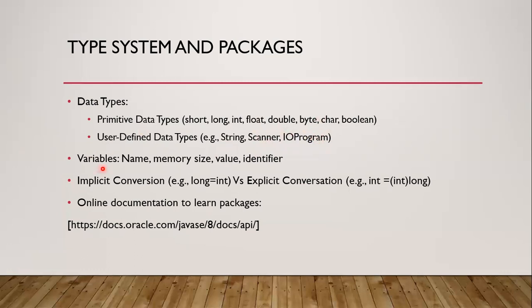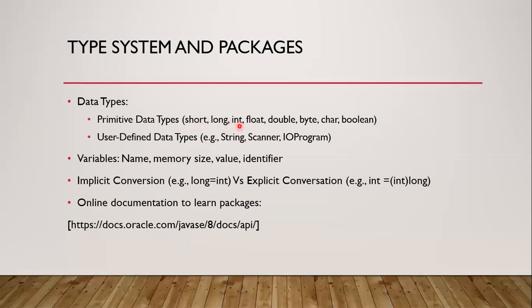When we say a variable has a name, memory size, the value, and the identifier: the memory size tells us how big a value can fit into that variable. For example, int has a memory size of 4 bytes, long has 8 bytes, and short has 2 bytes.